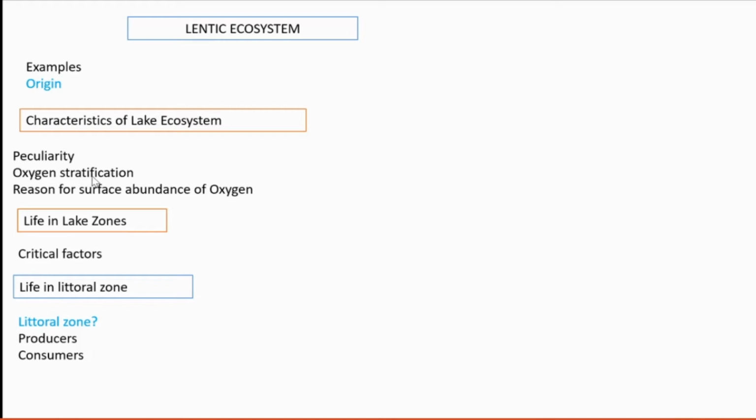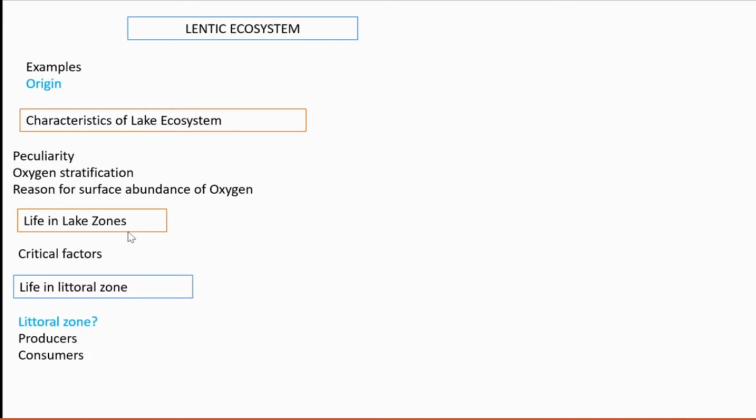As it goes deeper, the amount of oxygen declines. Why is the amount of oxygen more at the surface? Because more photosynthetic organisms, algae, are abundant on the surface. That's why surface water has more oxygen. And also it is in close contact with the atmosphere. Those are the reasons.